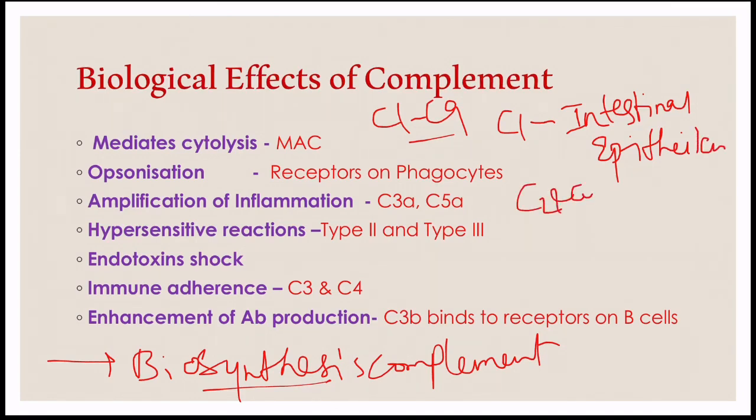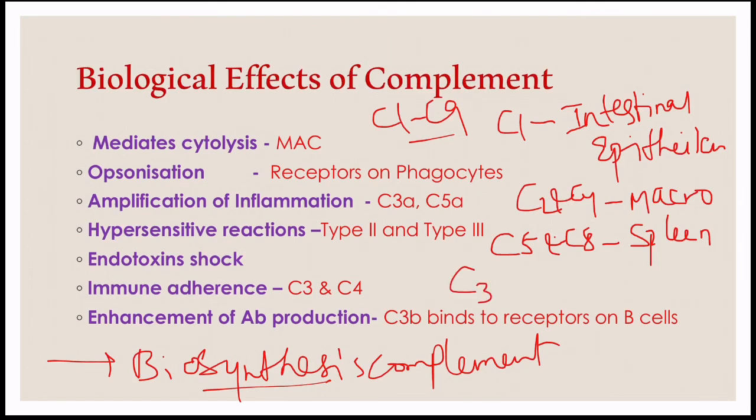C2 and C4 are synthesized in macrophages. C5 and C8 are synthesized in the spleen. C3, C6 and C9 are synthesized in the liver.